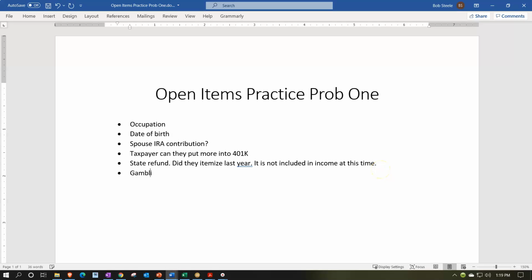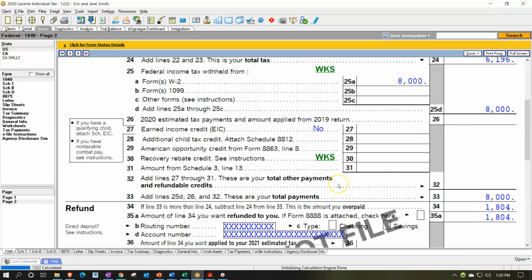Now the gambling winnings, you might jot down, if they itemize, see if they have losses. It would only be beneficial if they itemize. So when we go to the itemized section, if we determine they're itemizing now, then we might want to ask them about the gambling losses. If they don't itemize, then maybe we don't want to ask them about that. So that's where we're going to be at this point in time.